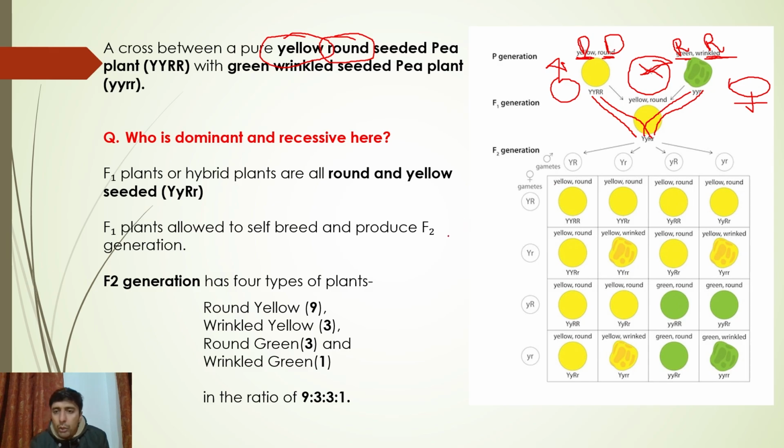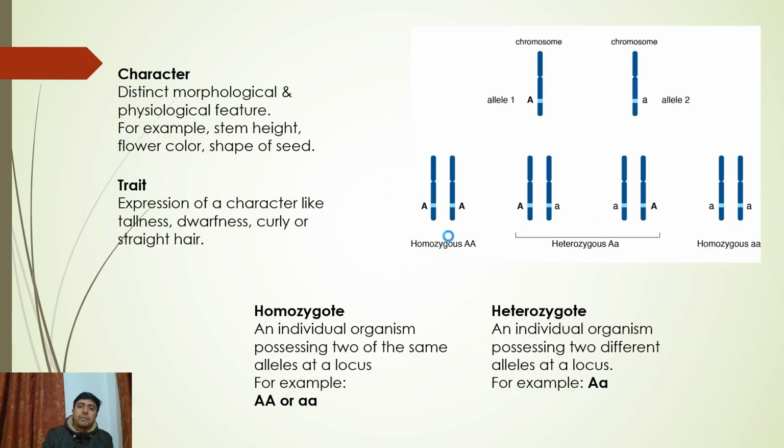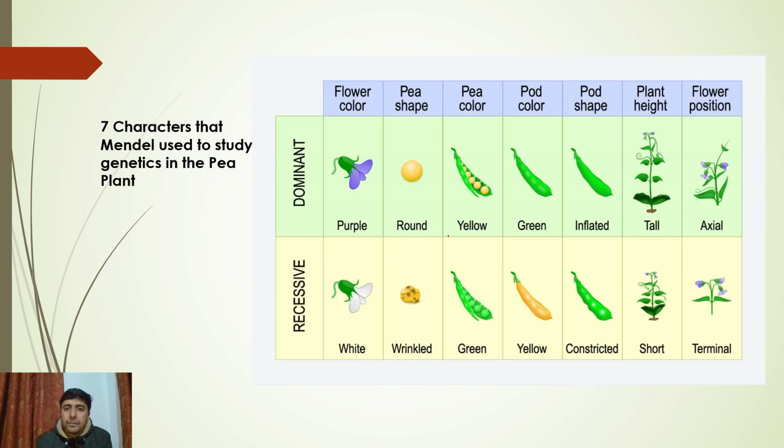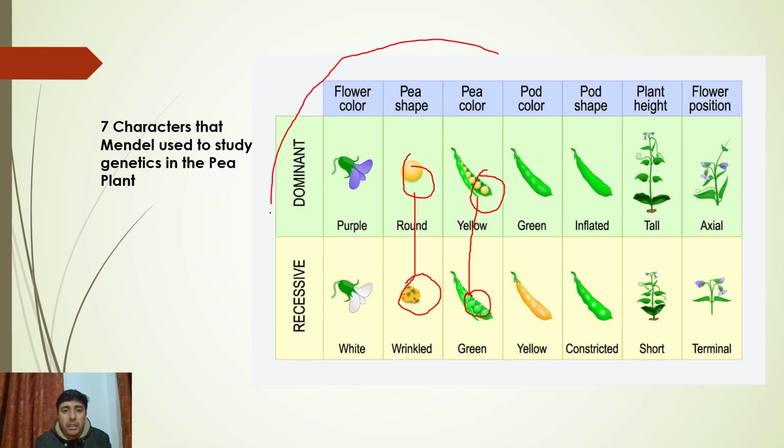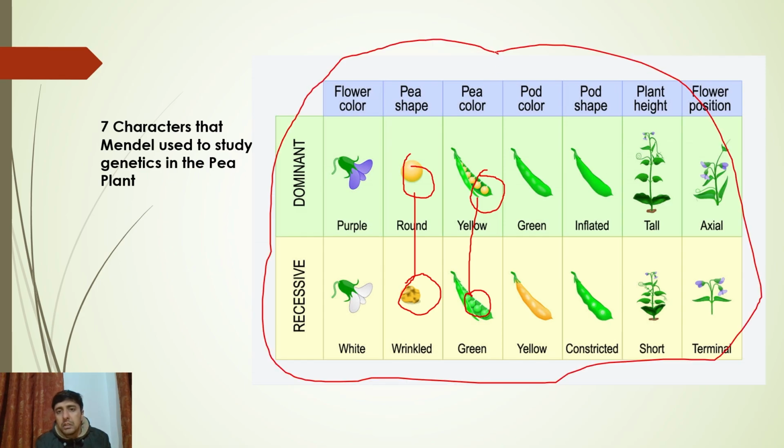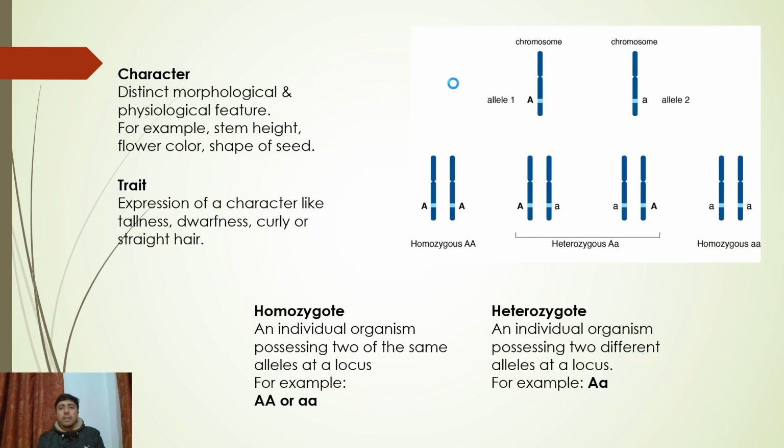Sir, what do you mean by this? We're not getting this. Let me take you back to this slide. See, yellow pea color is dominant over green pea color. Are you getting my point? Round pea shape is dominant over what? Wrinkled pea shape. This is what I'm showing you in my slide. Remember this whole important slide, guys. So let us move back to our slide.